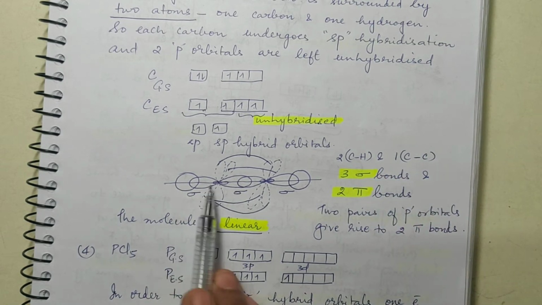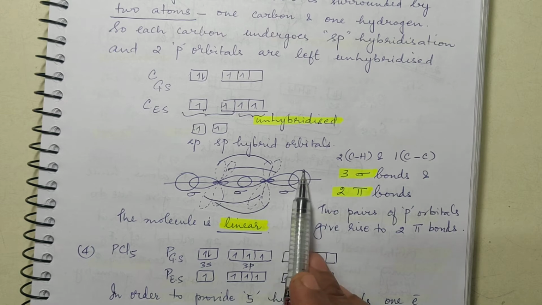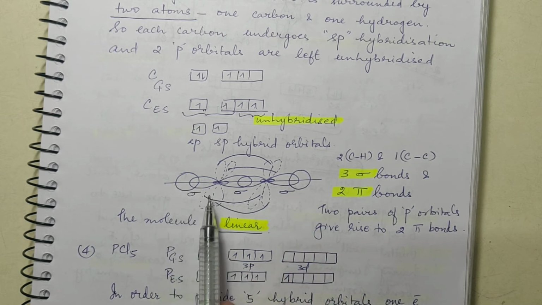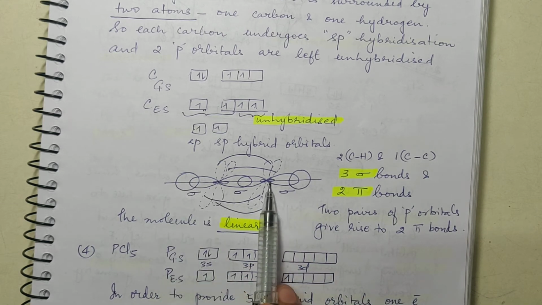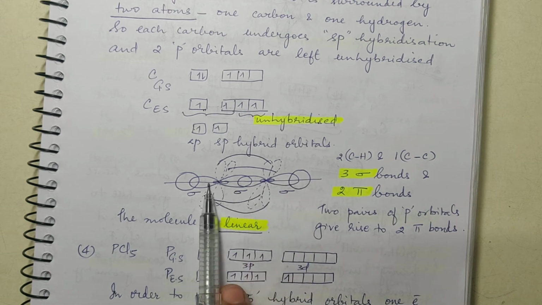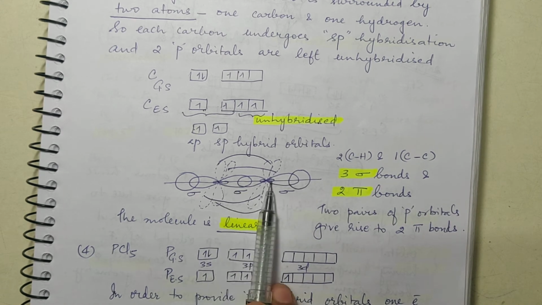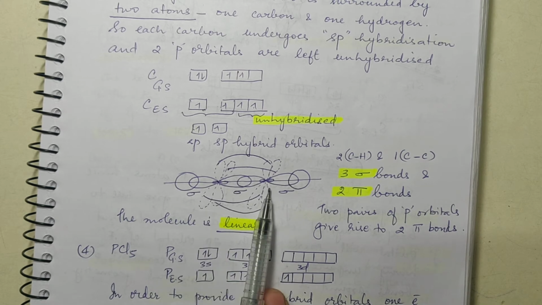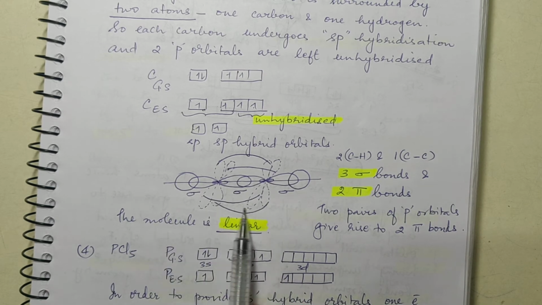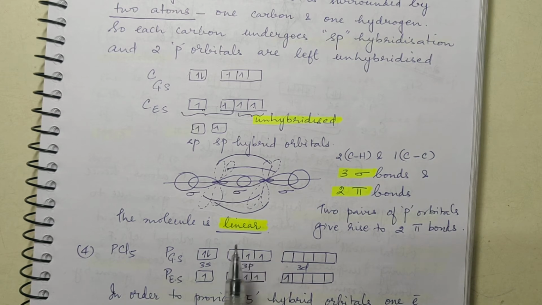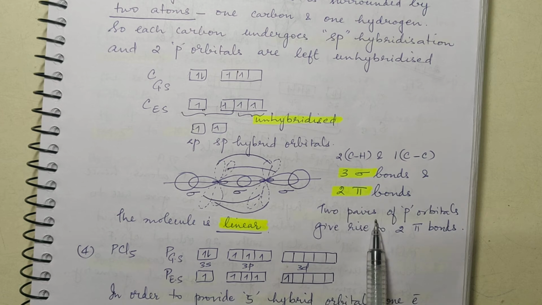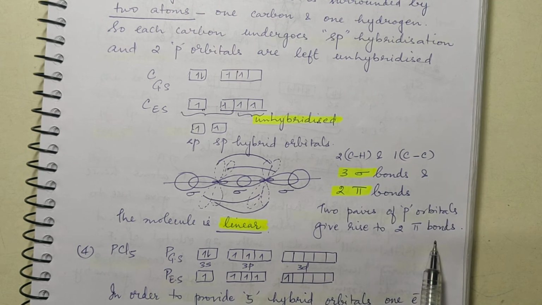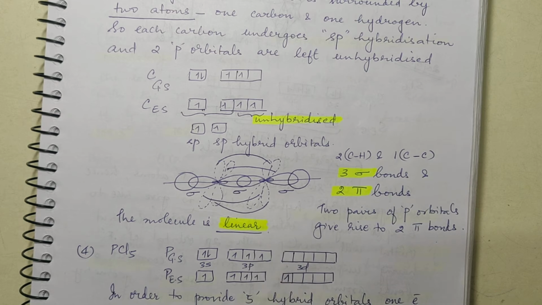This is 1 sigma, this is 1 sigma, because this is hydrogen, this is hydrogen. So this is CH bond, this is also CH bond, and this is CC bond. So this is again another sigma because it is overlapping along the internuclear axis, and the molecule is linear, right? So this is about ethyne. Two pairs of p orbitals give rise to two pi bonds, and the molecule is having linear geometry.